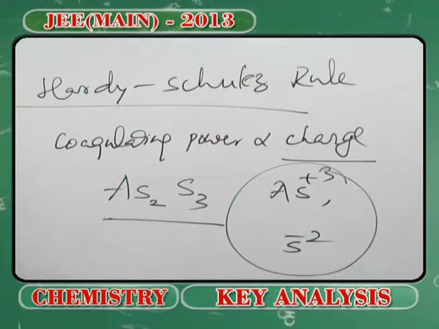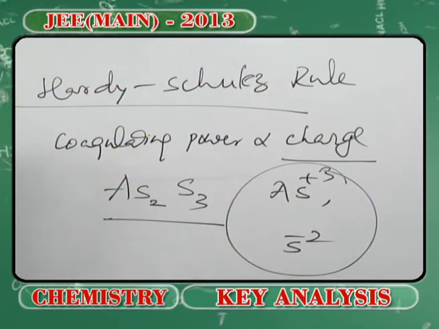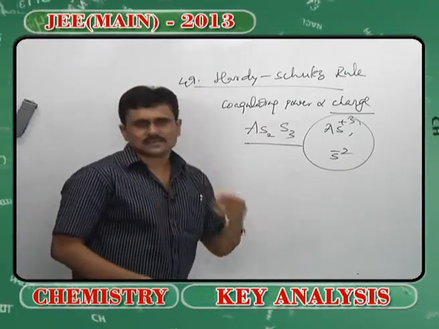This is a high charge colloid, hence we give priority to the charge of the electrolyte instead of the size of the ions, right.